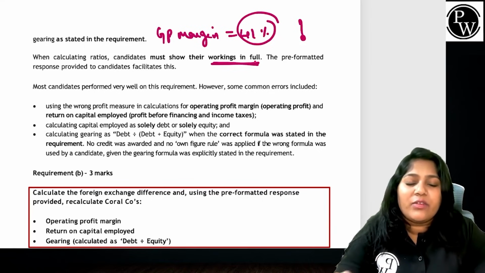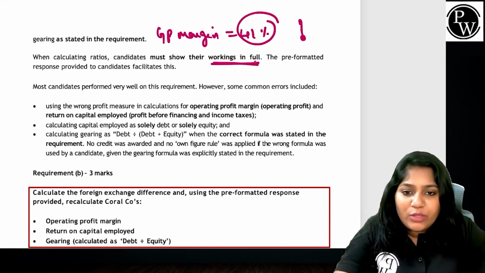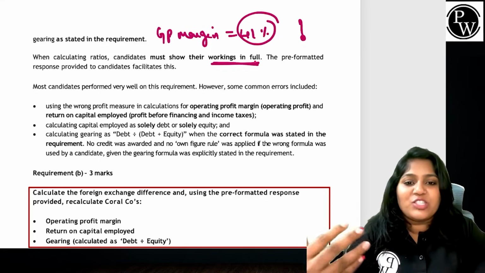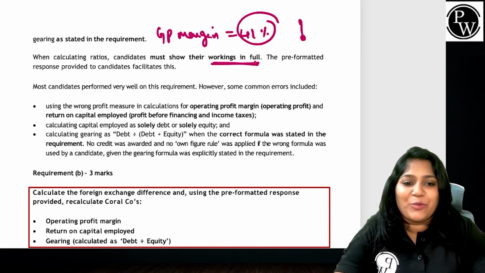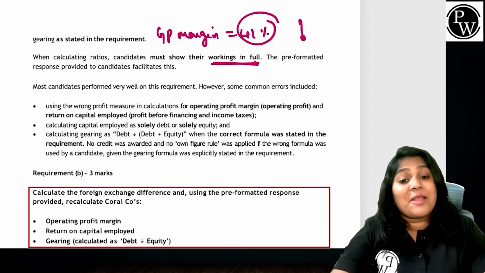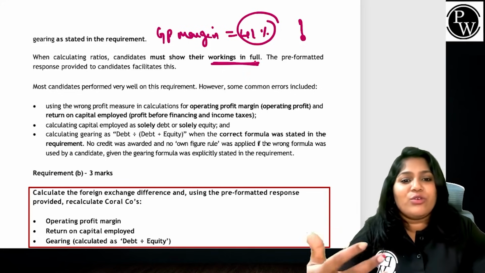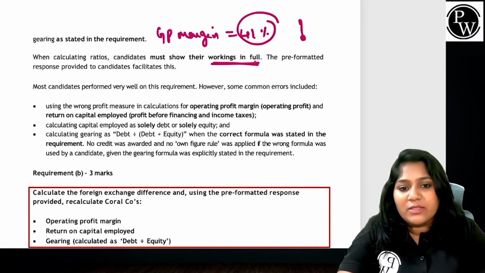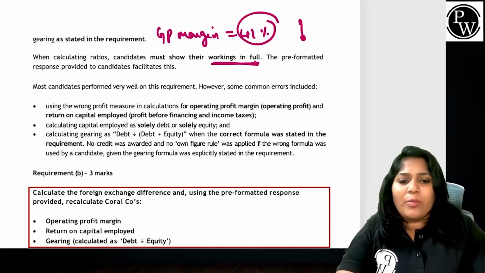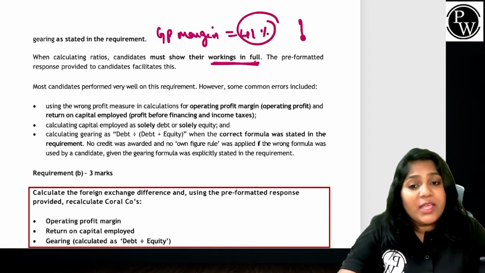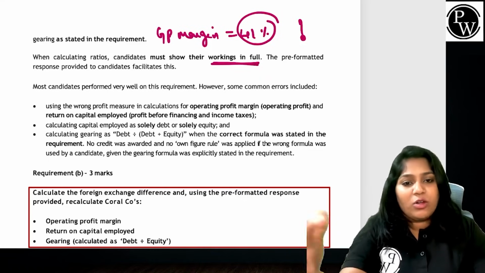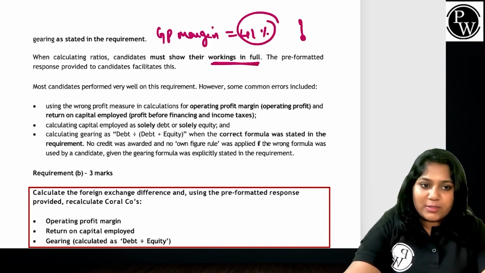And for gearing, they clearly said the formula to use in the requirement: debt divided by equity. Our students will go ahead and do debt divided by debt plus equity. If you use your own formula, they will not give any marks. Now, if no formula was given and you use any of the formulas, then they will give you marks. Fair enough. But if they have asked you to use a formula and you're not using the same one, then you're not respecting the examiner and they will not give you marks.